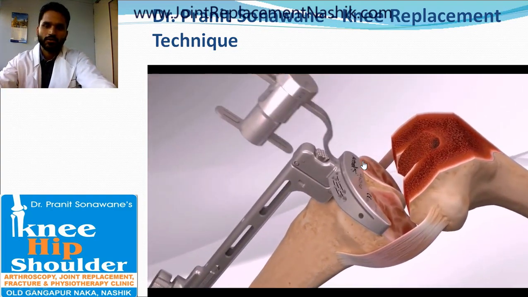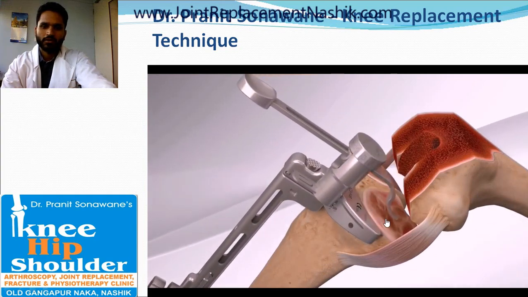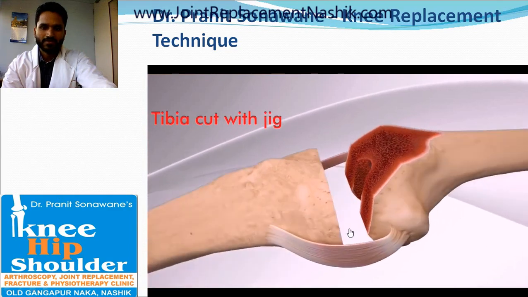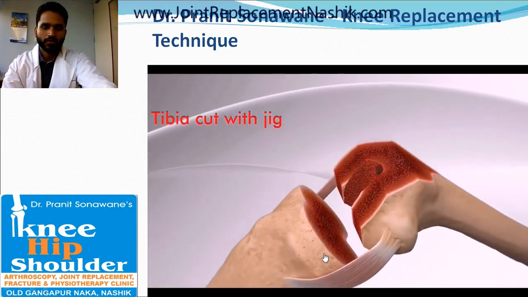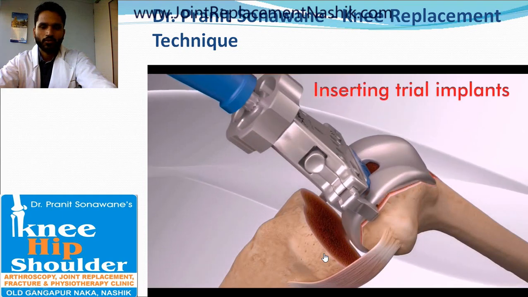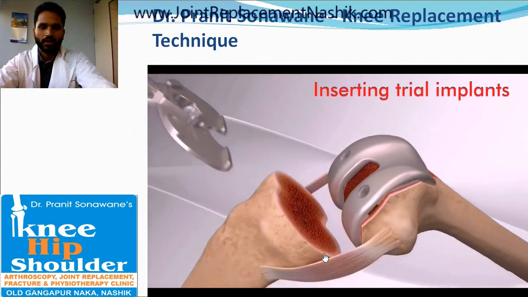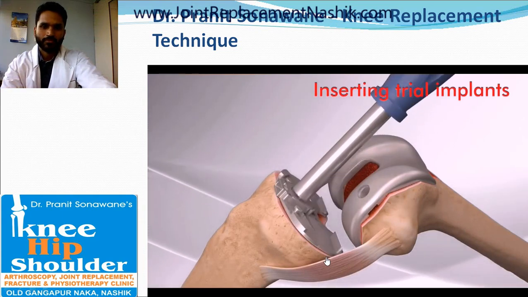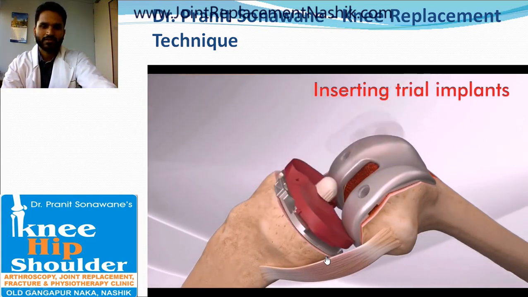Similarly, the damaged cartilage part from the tibia is removed using a jig and saw. Balancing is performed, the knee is made straight by releasing the collateral ligaments, and after balancing, the trial implants are inserted for appropriate sizing and balancing.